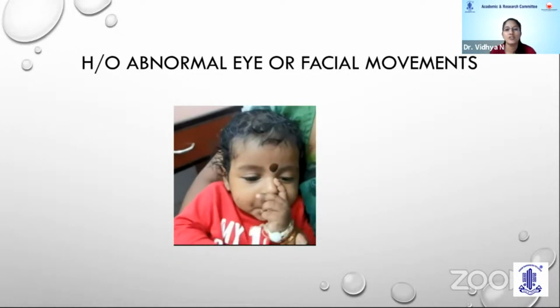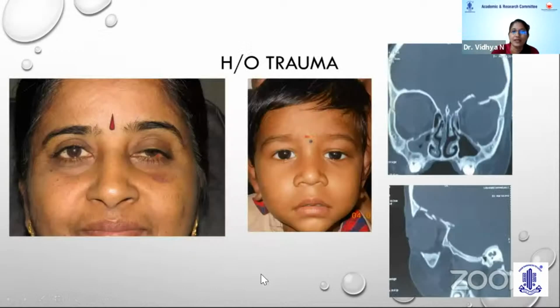Sometimes patients may also present with complaints of droopy eyelids when they actually have some abnormal facial eye movements, facial dystonias like hemifacial spasm or apraxia of eyelid opening or benign essential blepharospasm. History of trauma is very important. It can cause ptosis in a variety of ways, like a levator disinsertion or a third nerve palsy.